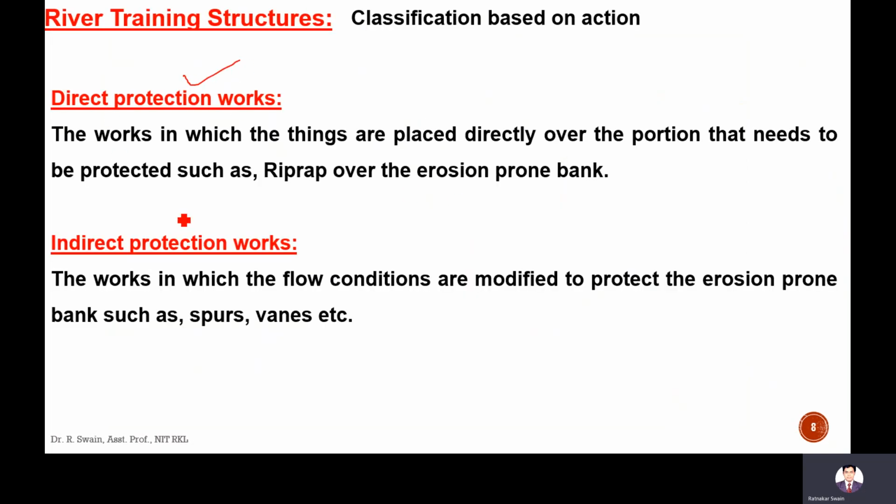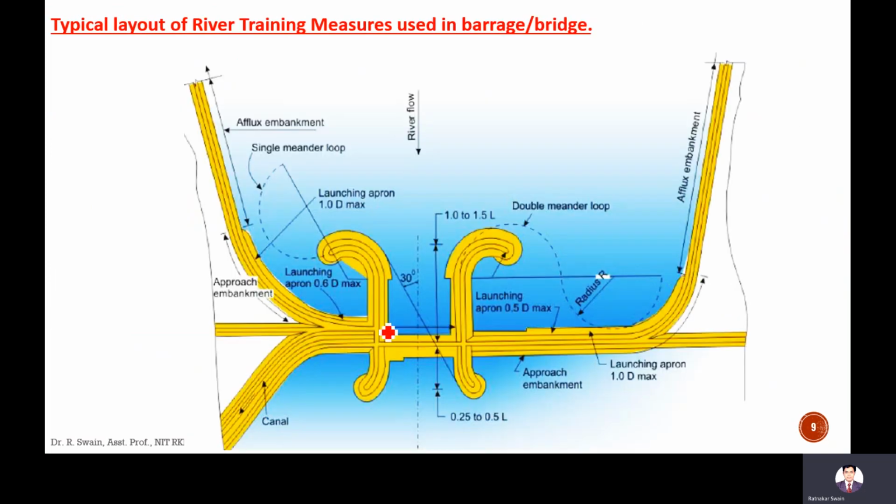This is the direct protection works and indirect protection works. Direct works are placed directly over the portion that needs to be protected, such as riprap over the erosion prone bank. Indirect works are those in which the flow conditions are modified to protect the erosion prone banks, such as spurs and bends. If the flow conditions can be modified, then it can stop the erosion. We'll discuss these terms in the coming slides.